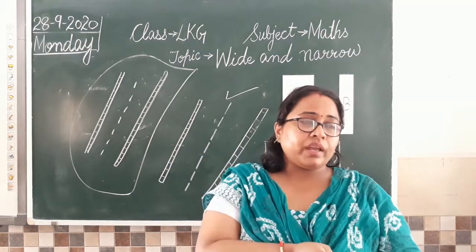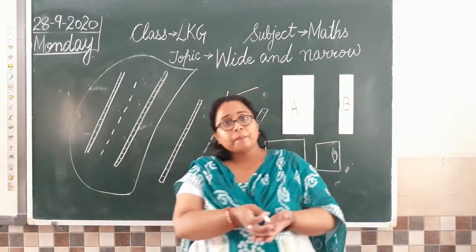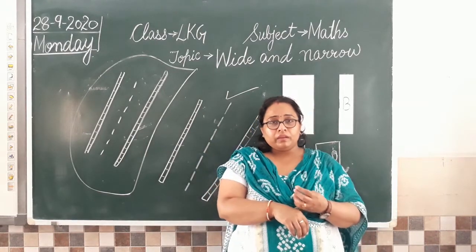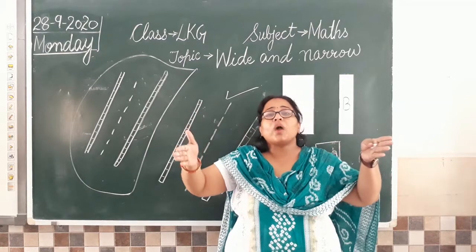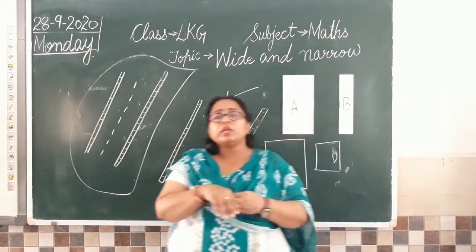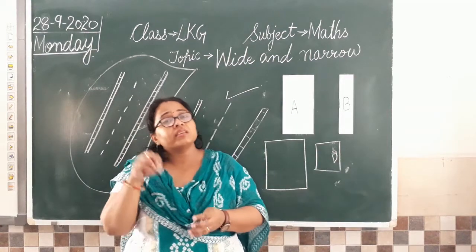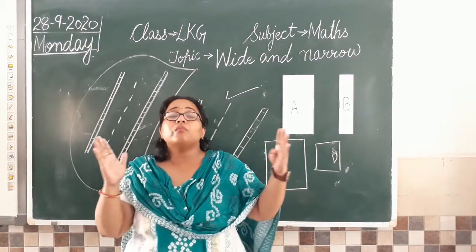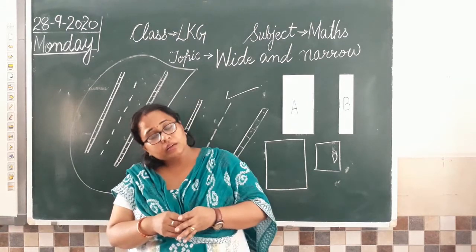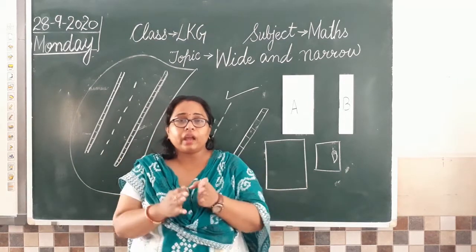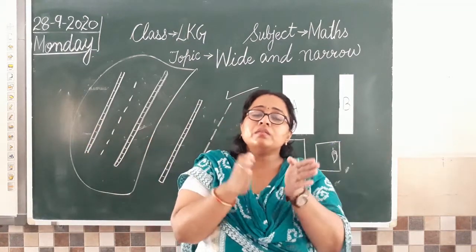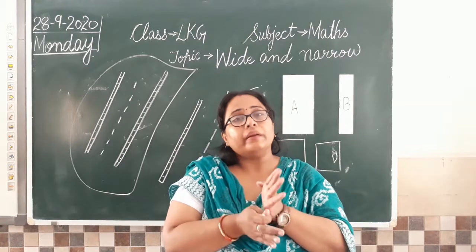Another example I would like to give is your bag and your book. A book easily goes in the bag, isn't it? So the bag is more wide. The bag is wide, that is why you are able to keep your books. Are you able to keep your drawing files easily in the bag? No, because they are more wide than your notebooks or books. Clear the concept of wide and narrow? So wide means chauda and narrow means patla, or you can say bhida.